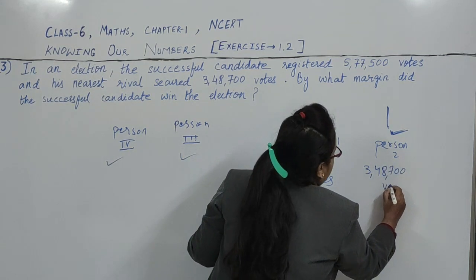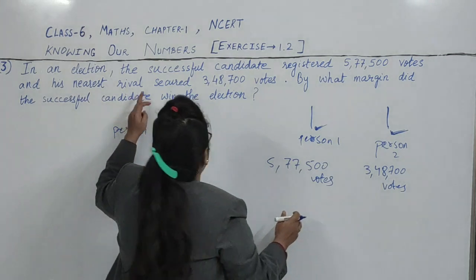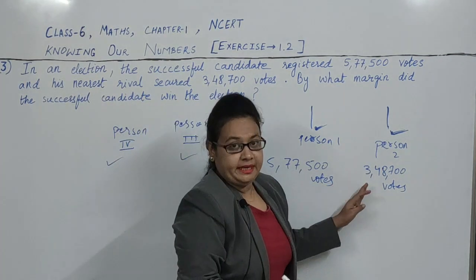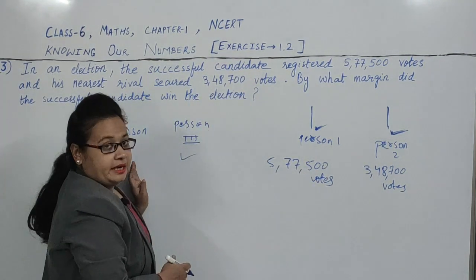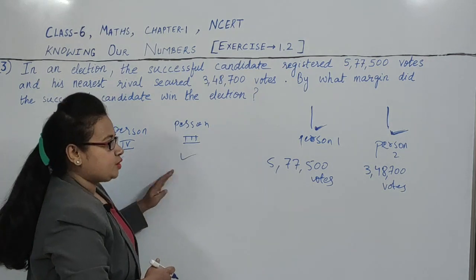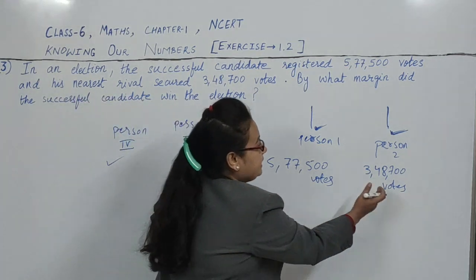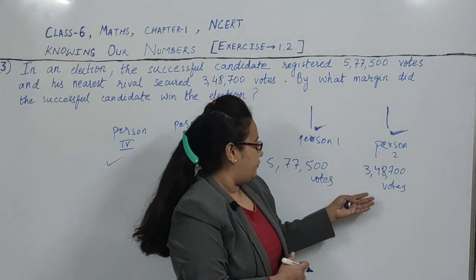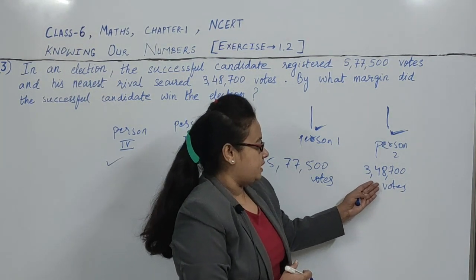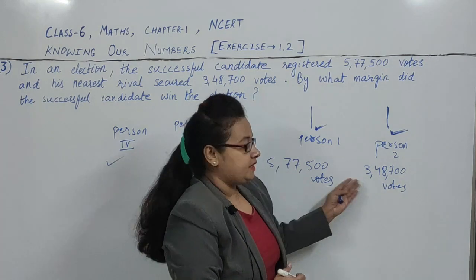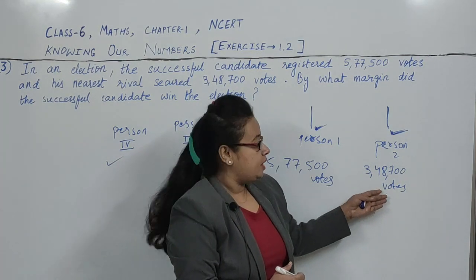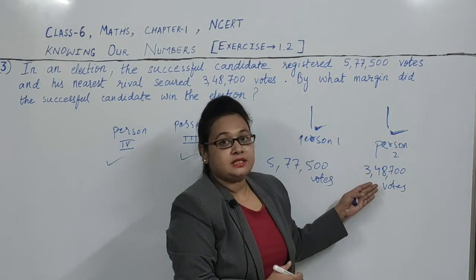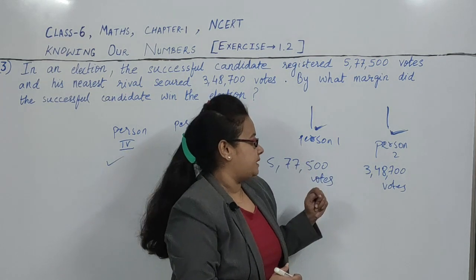3,48,700 votes. So the nearest rival means the nearest competitor, because these people get very few votes, so they will not win. But he is the nearest rival, the nearest competitor, because the number of votes is very close, meaning the difference between these two is not so large. So he is the nearest competitor for this person.